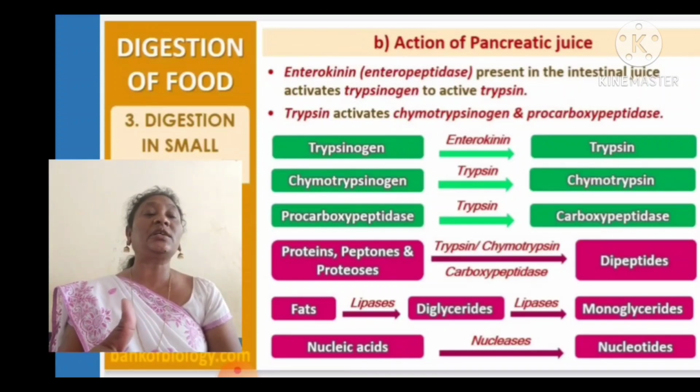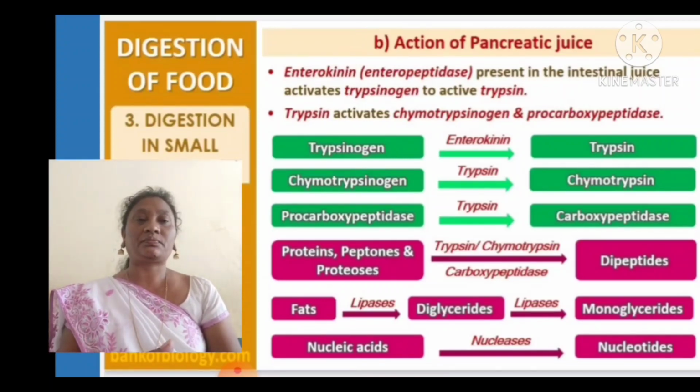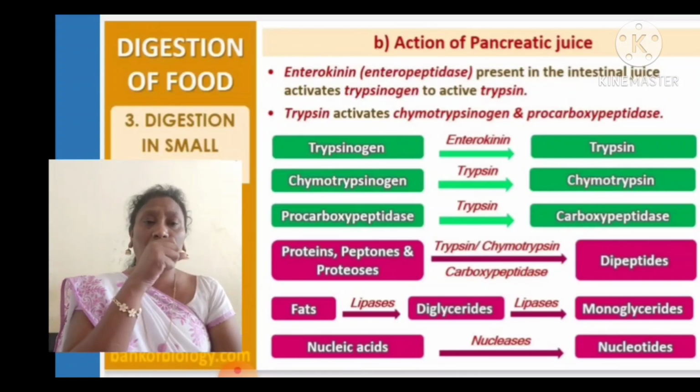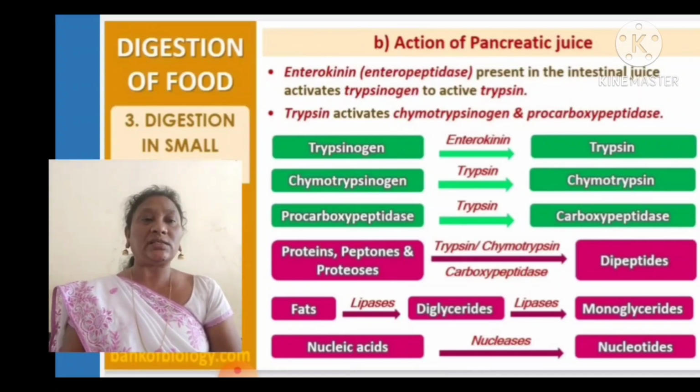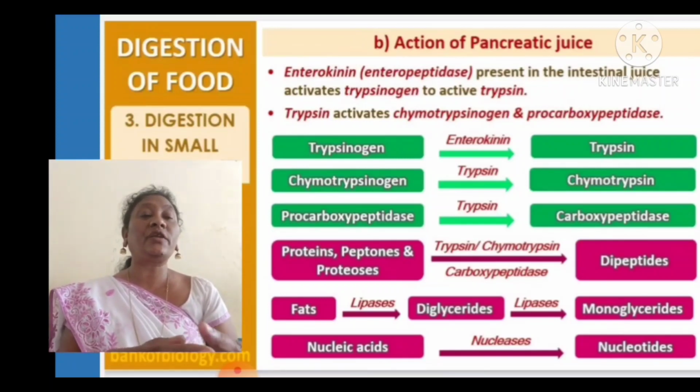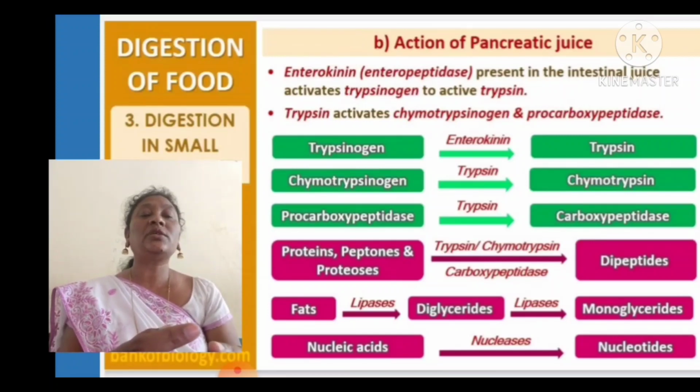Chymotrypsinogen in the presence of trypsin converts into chymotrypsin. Procarboxypeptidase in the presence of trypsin converts into carboxypeptidase. Proteins, peptones, and proteoses in the presence of trypsin, chymotrypsin, and carboxypeptidase are converted into dipeptides.